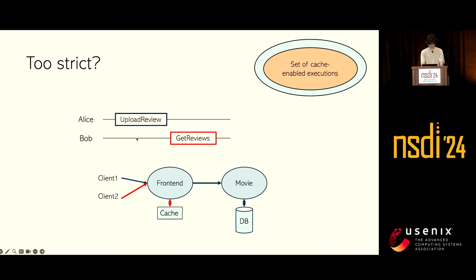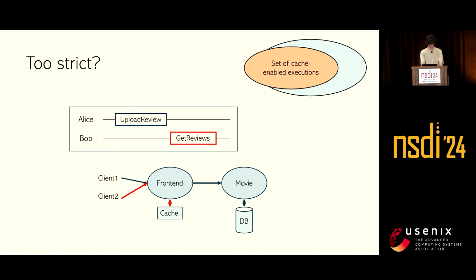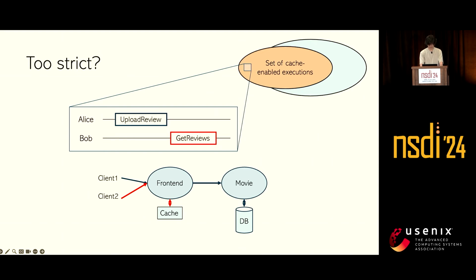The request first gets the front-end service and hits a cache before the cache gets updated from the downstream service. So the reviews it returns don't include the one Alice just added. Such an execution cannot be observed by the original implementation without the caches, because an irreversible database will always return the latest data.